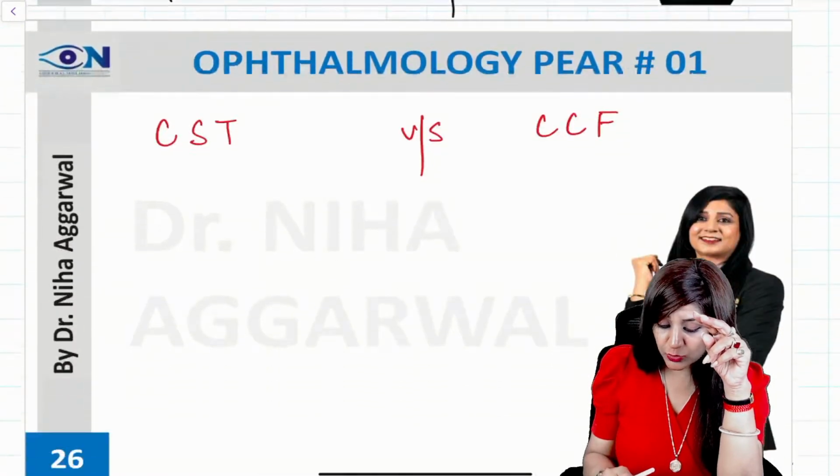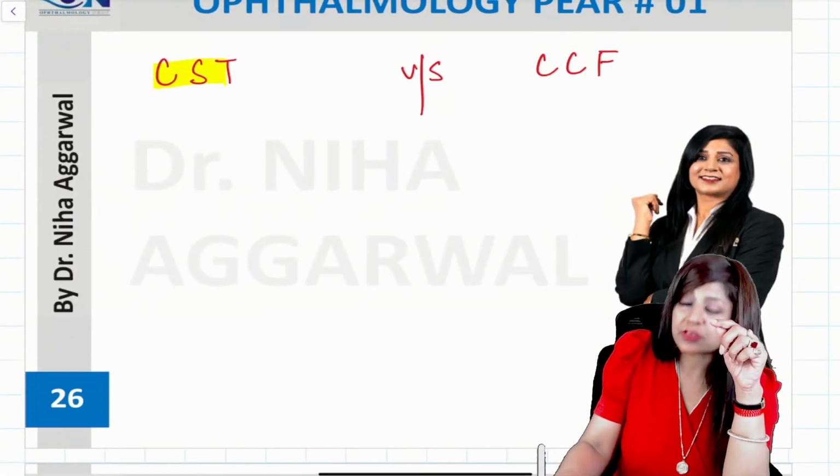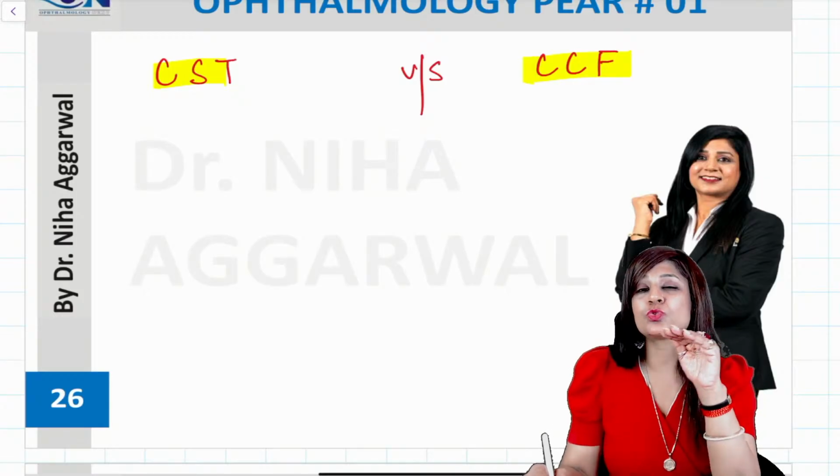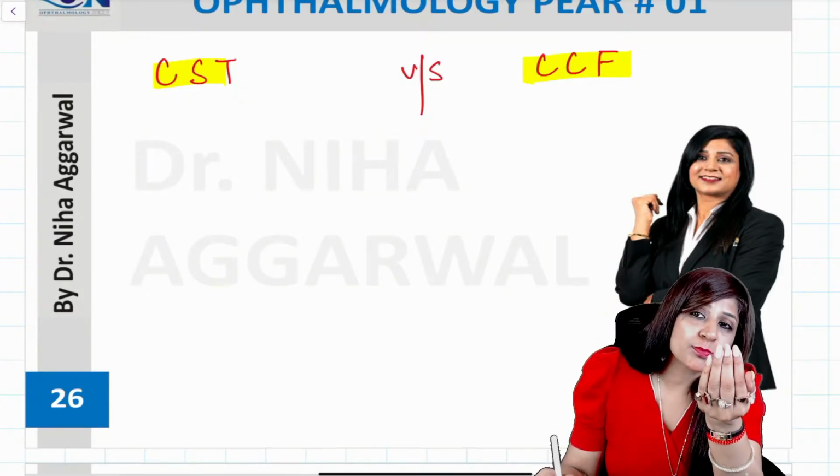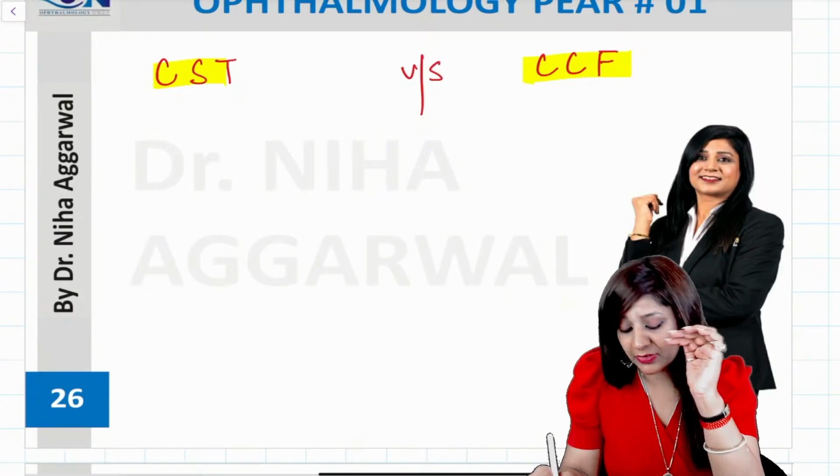With respect to proptosis, another important thing is how to differentiate whether it is due to cavernous sinus thrombosis or due to carotid cavernous fistula.